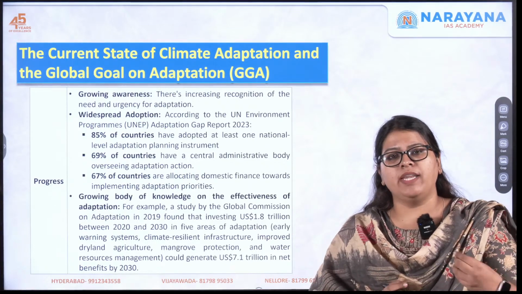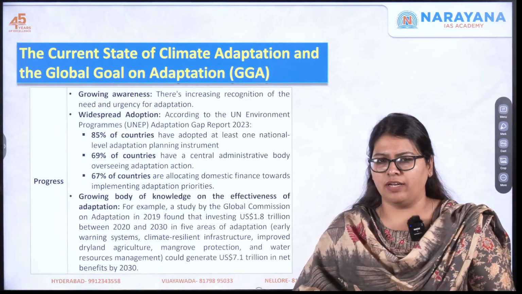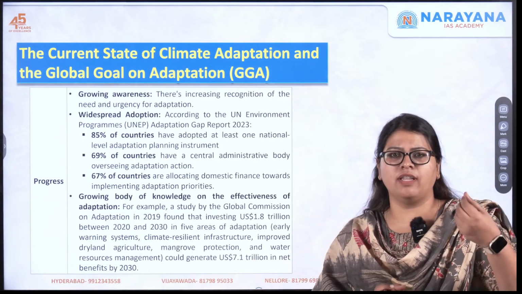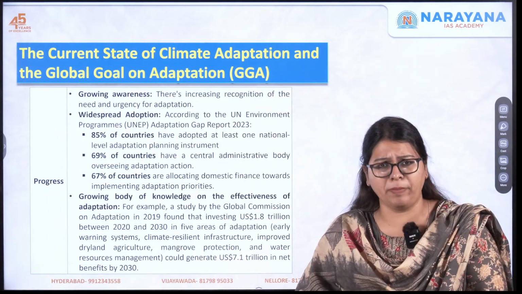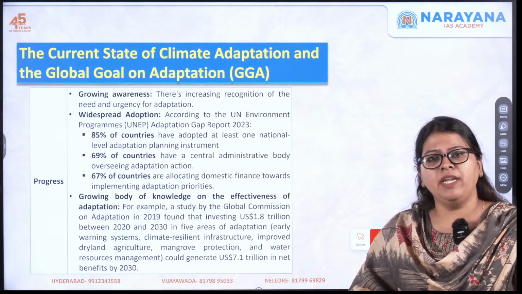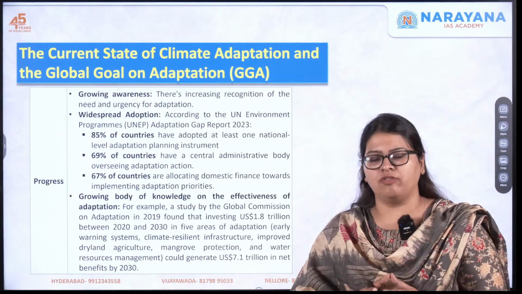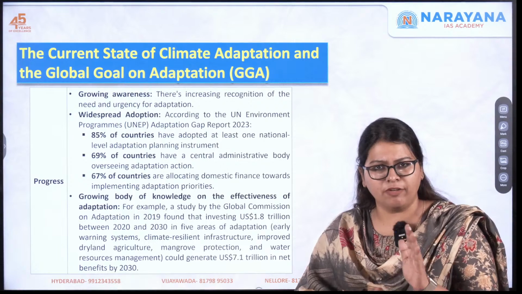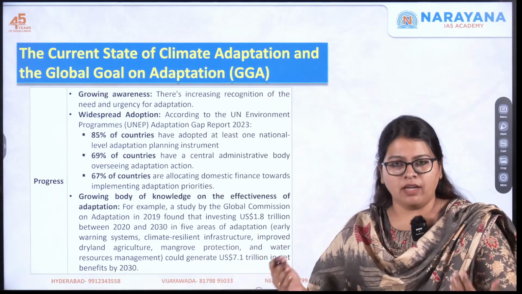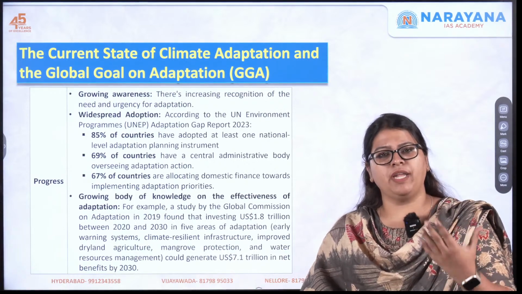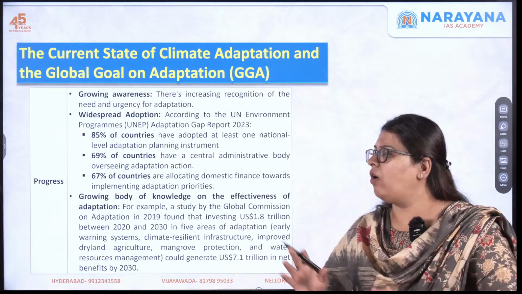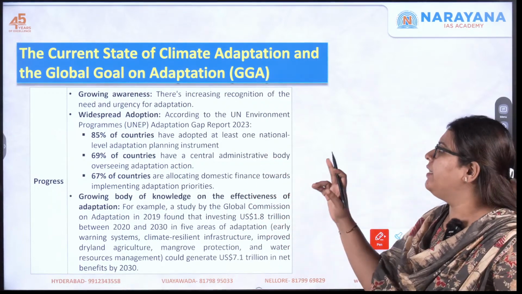Then we looked into various methods, like how it can be done in urban areas, through efficient water management, irrigation, resilient cropping patterns, etc. Now moving on, we saw what this global agenda means, adopted according to Article 7.1 of the Paris Agreement. Now, what is the current status? Whether countries have followed it, whether they have been able to progress with it, whether they were able to achieve their output, all these things we'll discuss here in the current state.